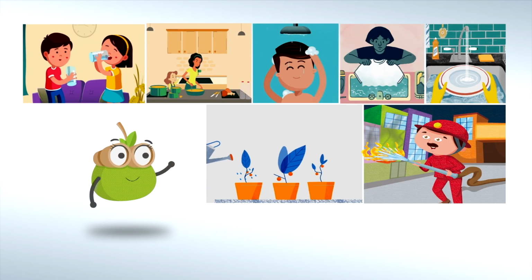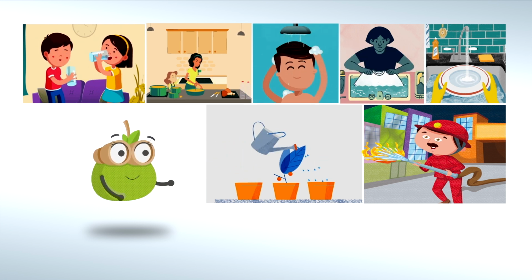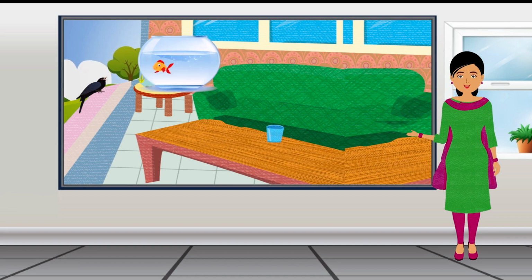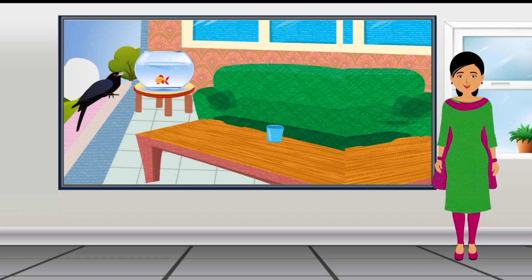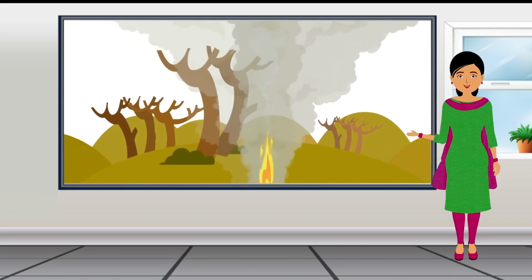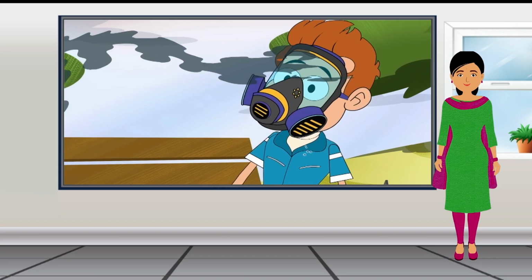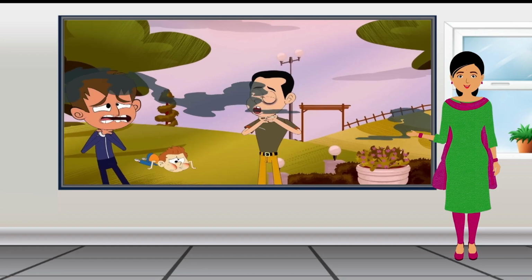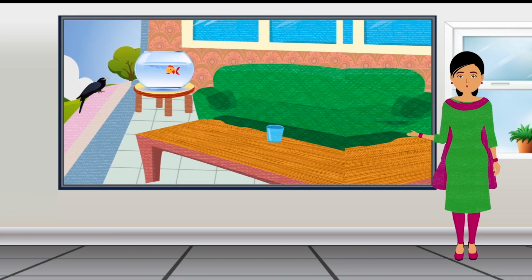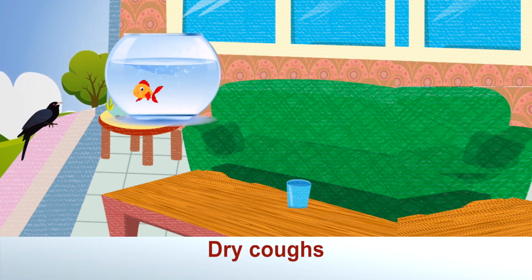Kuhu talks about how it's difficult to find fresh and clean air these days. Smoke from vehicles, factories, burning garbage, and dust mix with the air and make it polluted. Polluted air causes many problems for humans, plants, and animals. Kuhu says, Polluted air can cause asthma and dry coughs.